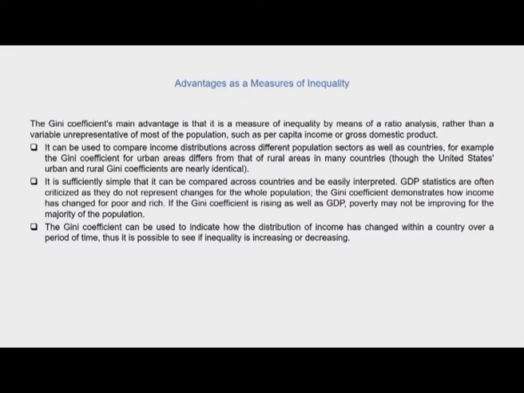Now let us pinpoint some of the main advantages of using the Gini coefficient as a measure of inequality. It is a ratio analysis, rather than a variable unrepresentative of most of the population such as per capita income or GDP. When we use gross domestic product or per capita income as a measure, we have already seen in earlier classes the inherent limitation that it does not account for inequality within a country or a region.